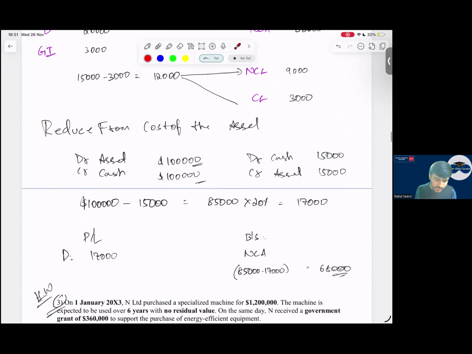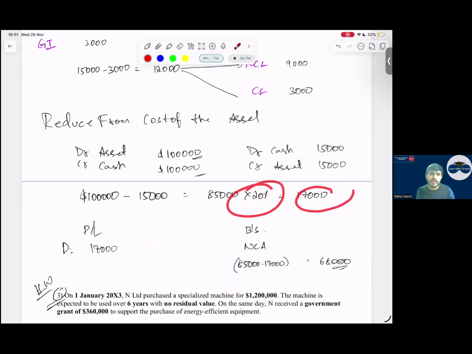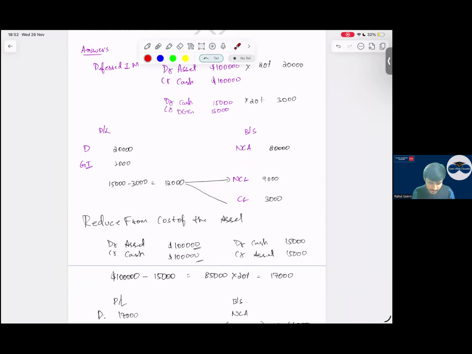If I reduce from the cost of the asset, 100,000, from the first day only, I will reduce it and I will record my asset at 85,000. This 85,000 I'll normally depreciate 17,000 in P&L. Non-current asset will be 68,000. In the P&L, my net impact is 17,000, but the presentation way is different. It is an accounting policy. There are two different accounting policies, two different methods or approaches to show this. Yes, sir.